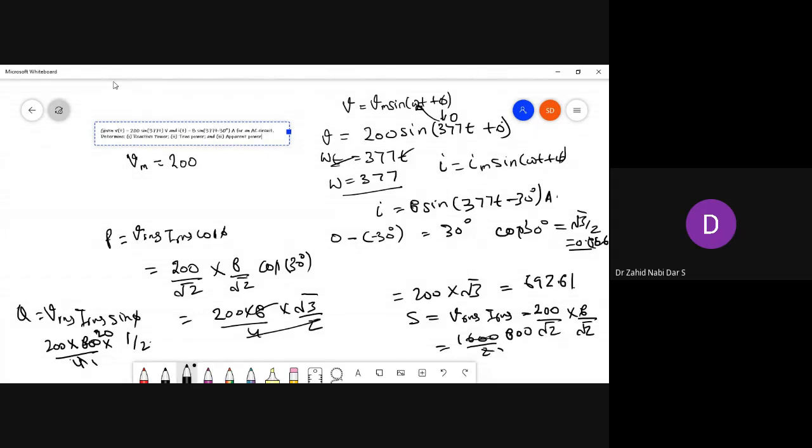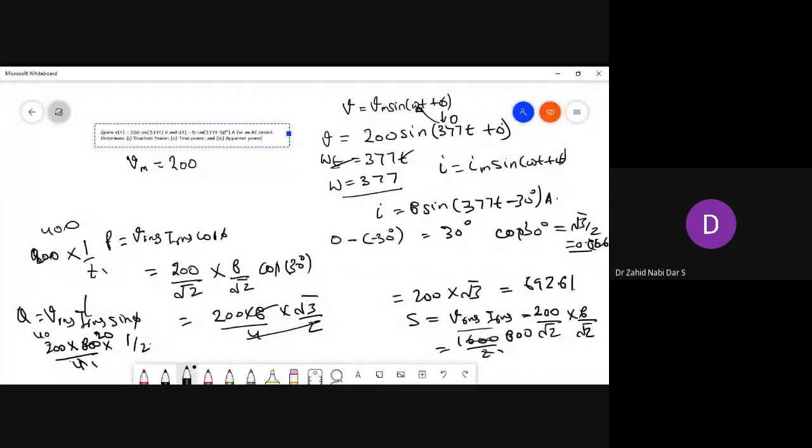Why am I getting it wrong? VRMS, IRMS value you have already got, 800. So sin phi is sin 30, which is 1 by 2. 800 into 1 by 2, you get 400.